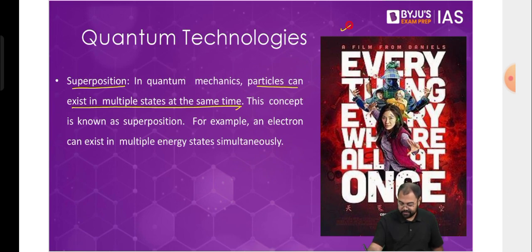So this film last year, it won the Oscar for the best film, right? Everything Everywhere All at Once. This was the film that won the Oscars last year, and the principal concept on which this film is based is the principal concept of superposition. That all these characters who you have in this film, they could exist in various different parallel universes at the same time. So all these parallel universes are nothing but superposition, and they have actually shown the concept of superposition through this film.